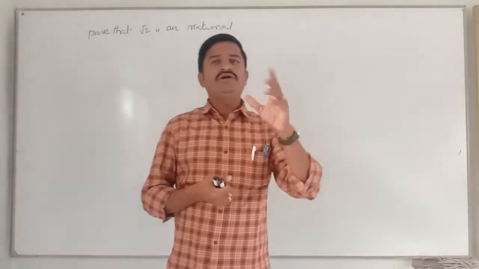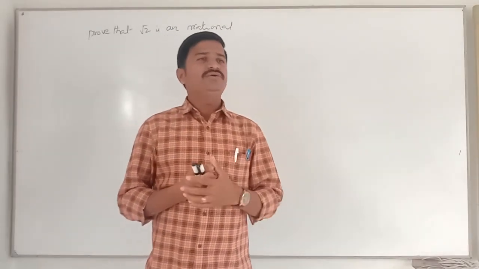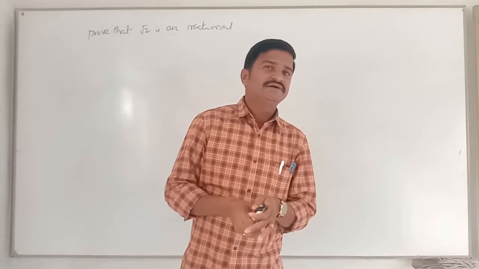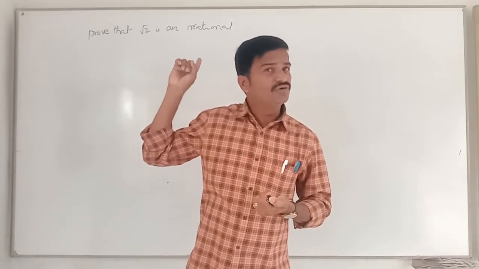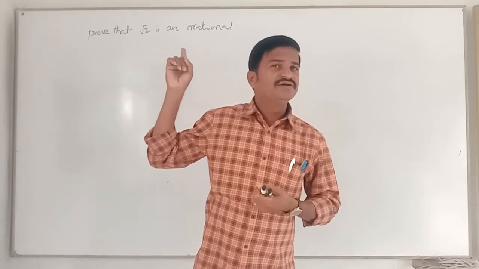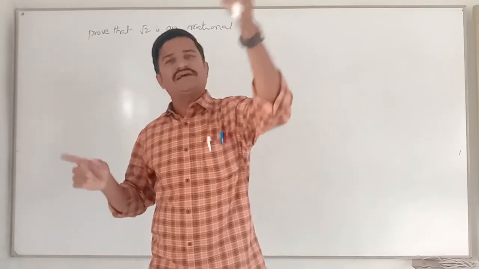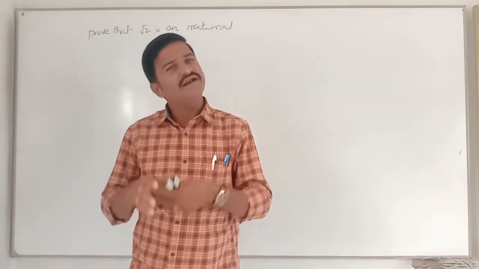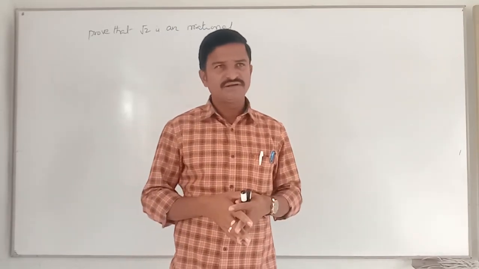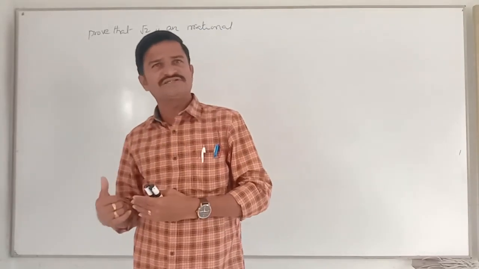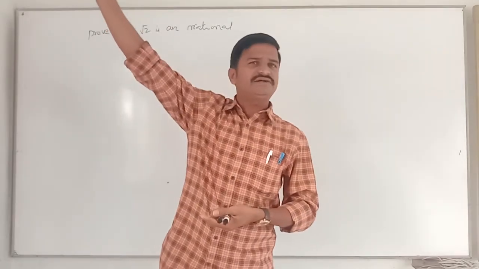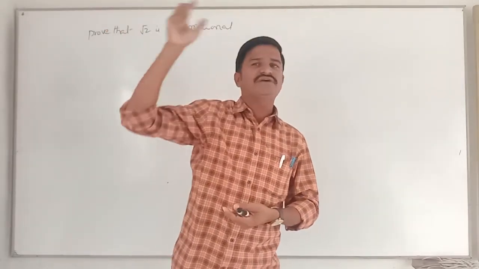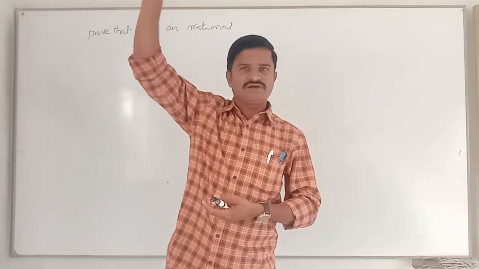See, what I told you now: we have to take the negative way. He asked to prove root 2 is irrational, so I am taking root 2 is rational. Let us assume that root 2 is rational. After doing some logical mathematical steps, somewhere we will get a statement contrary to our assumption. By that time we can stop.